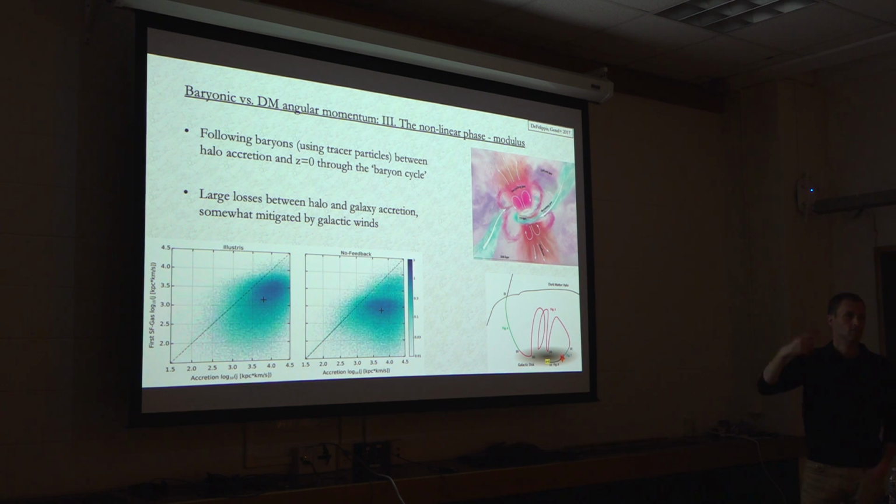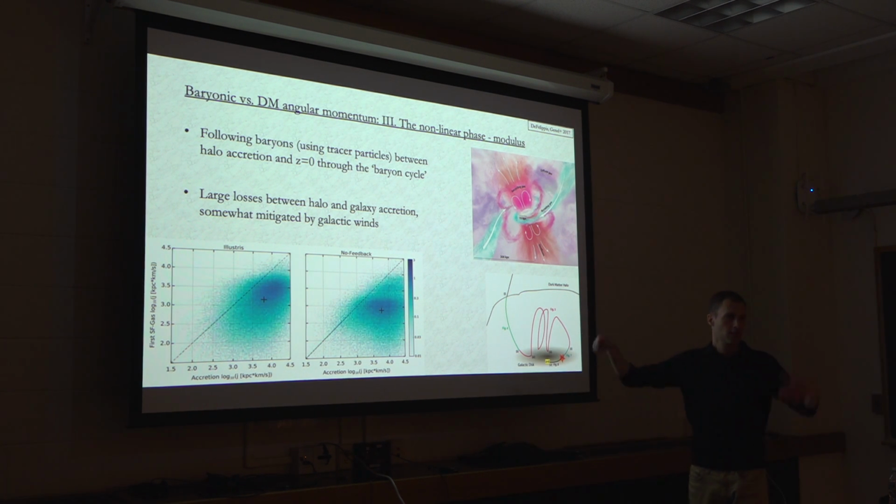Illustrious, which has significant feedback. When I say feedback, I really mean this recycling, throwing gas out of galaxies, and a similar simulation that does not have these galactic winds. So what we see in this first comparison is the angular momentum at the first time that gas falls into this galaxy, it becomes star forming, versus the angular momentum at the accretion time onto the halo. And what we find is that in both cases there is suppression.